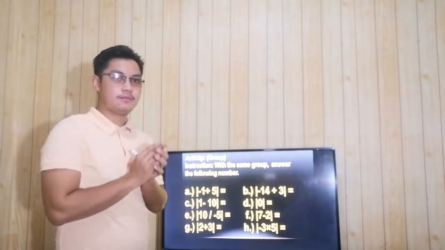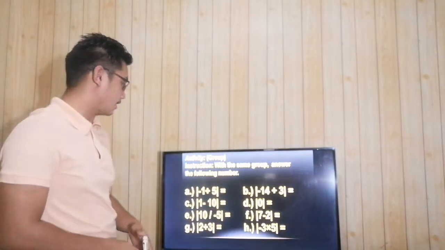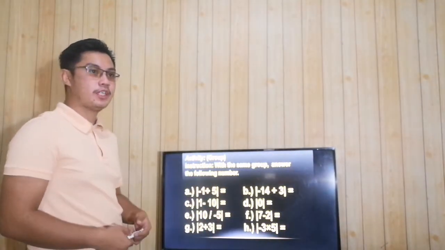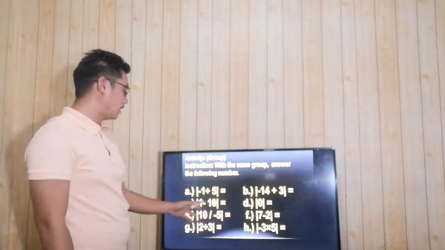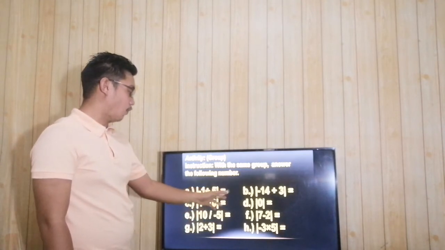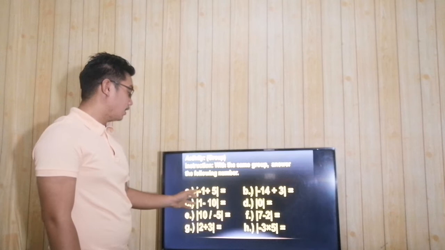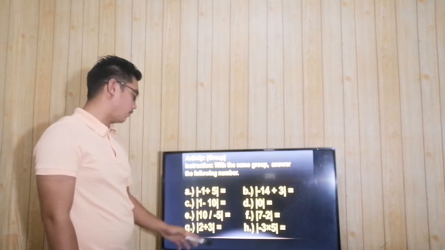Okay, time is up. So, let's check your answers. Check your own paper. Now, what is the absolute value of negative 1 plus 5? We have 4. Because negative 1 plus 5 is 4, then the absolute value of 4 is automatically 4.